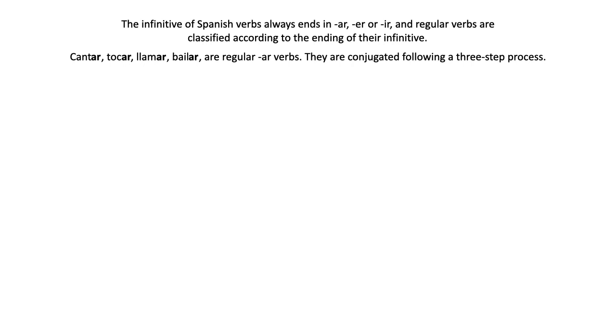So, how do we conjugate these? How do we find the form that we need to use for each subject? So, there is a three-step process. We start with the infinitive. So, here we have cantar, the infinitive of a regular verb, right? First step is getting rid of the last two letters of the infinitive. Getting rid of that ending that is actually the identifier of the group, right? So we get rid of the A and the R, right? In the case of cantar, we are left with cant, right?